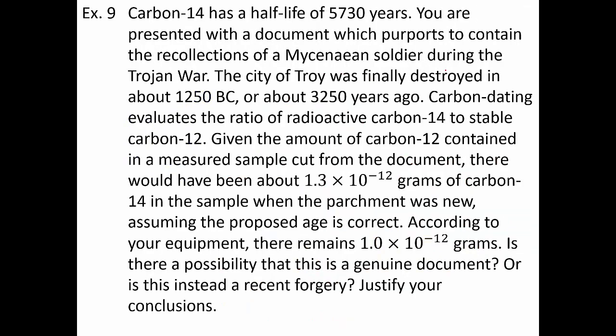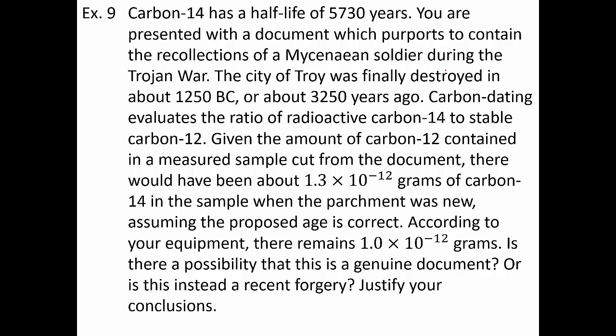All right, let's look at another example. Now, don't get scared away too quickly. I'm throwing this problem in here basically just for fun. A very common application of half-life is the idea of carbon dating. Now, I assume at some point in your life you've heard the concept of carbon dating.